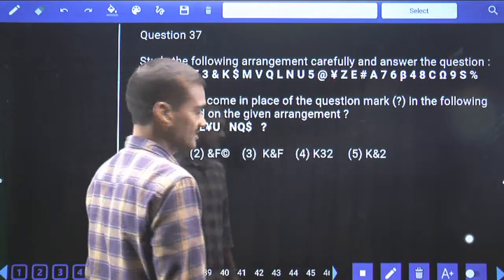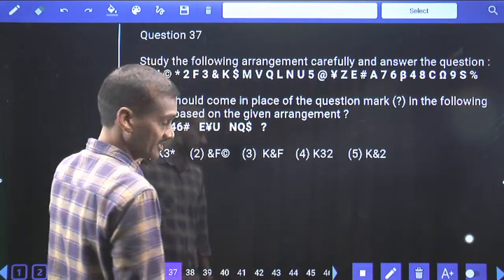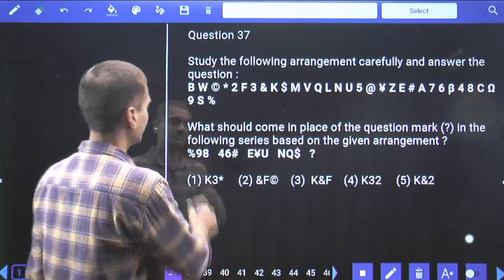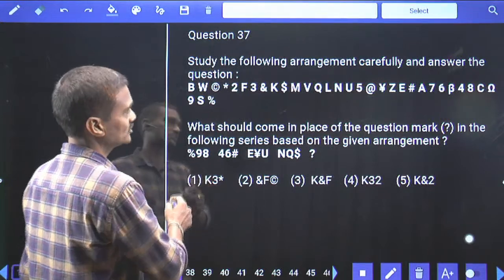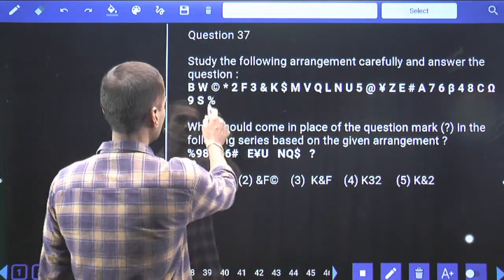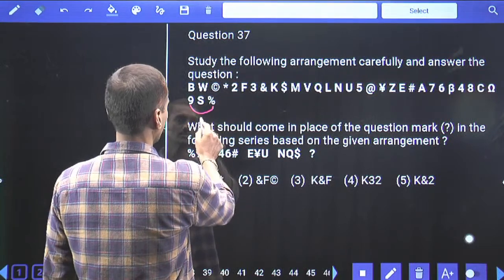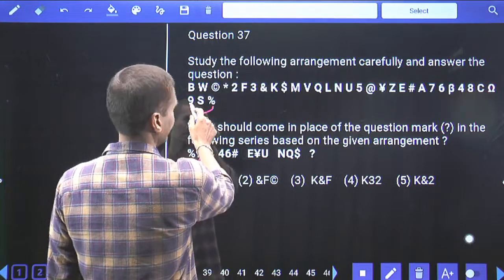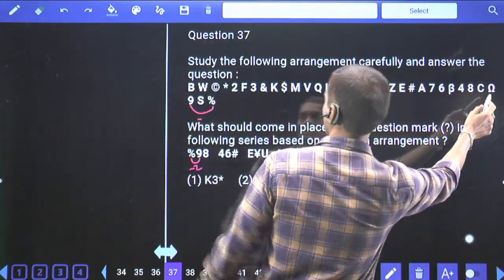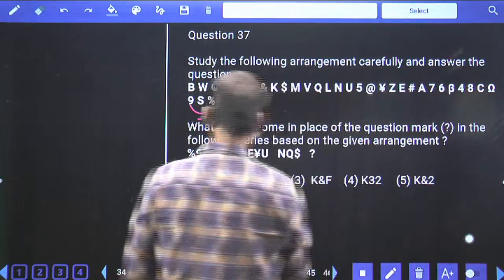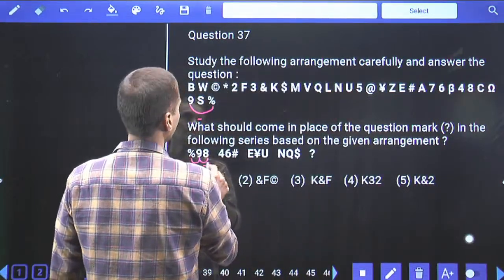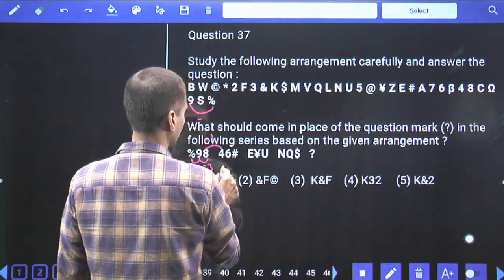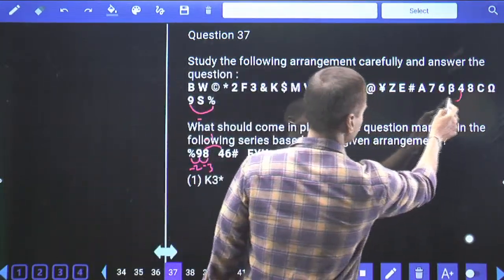Then coming to this 37. In this 37, it is based on what? It is based on series. Now, whenever it is based on series here, percentage 9 and 8. Now, percentage to 9, what is the difference between these two here? Minus 2. Percentage to 9, it is minus 2. 9 to 8, minus 3. Minus 2, minus 3. 8 and 4, what happens here? Minus 1. Again 4 to 6, it is minus 2.